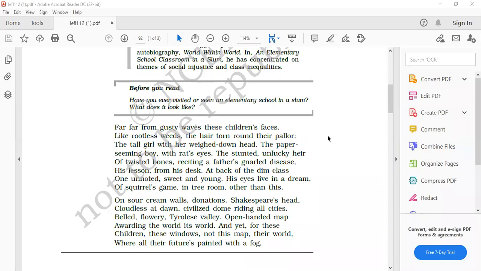Next question. What has he inherited? Yes, beta. Gurpreet. What has he inherited? Sorry, ma'am, I don't know the answer. Beta, I just told you, I covered it in that question. What has he inherited from his father? He will inherit twisted bones from his father.